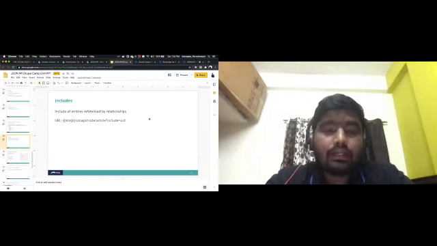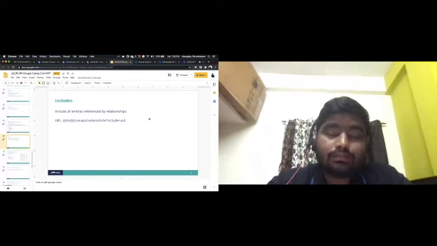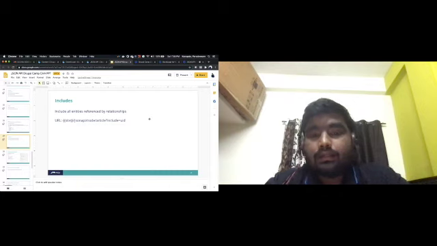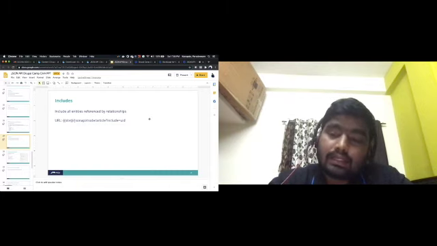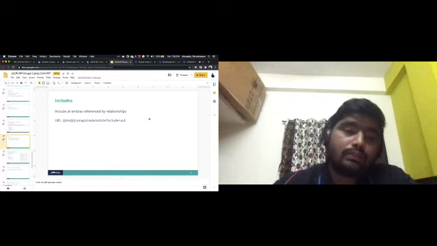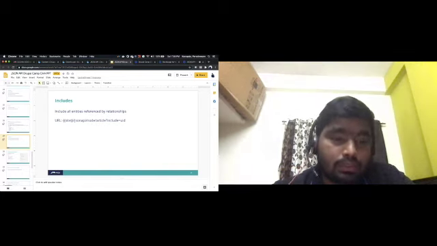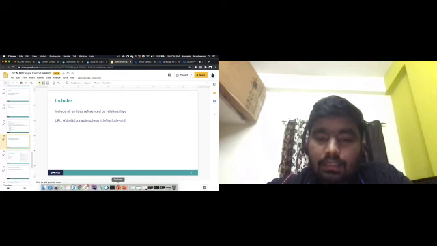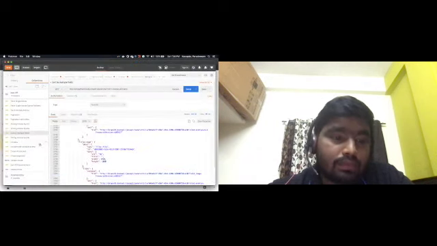But if you embed all those resource requests into one single endpoint, then we can easily get that information, and it will increase the performance also. In that particular situation we will use includes, and we will see an example of includes here.